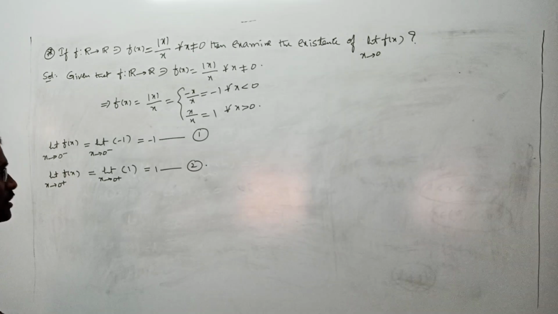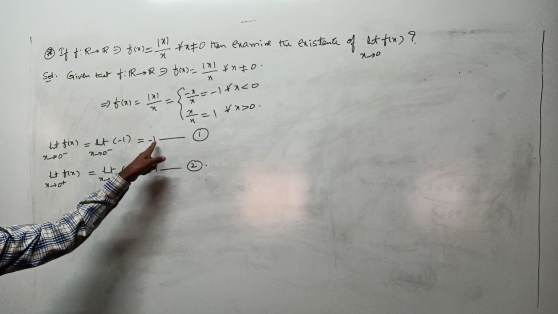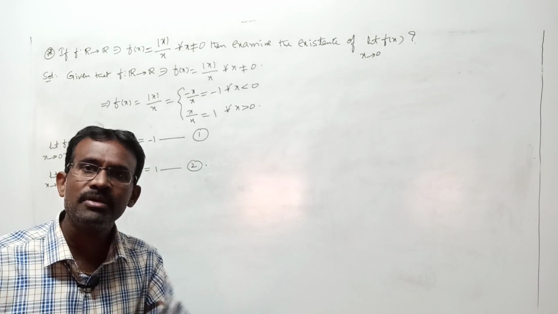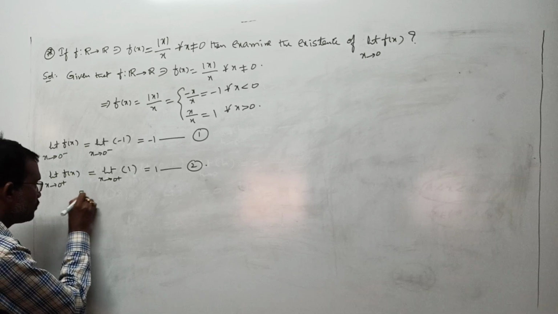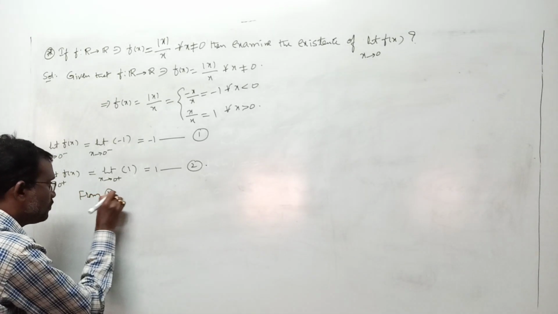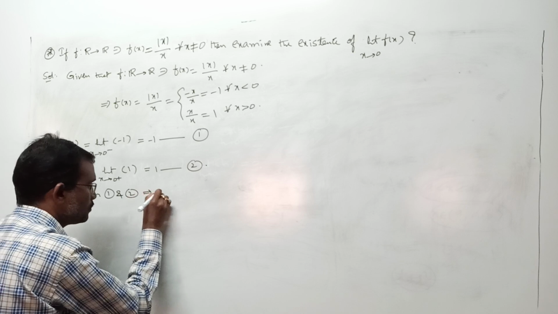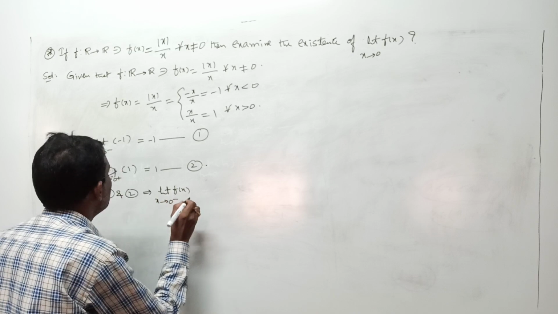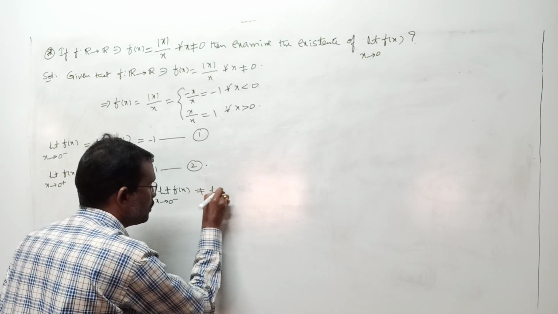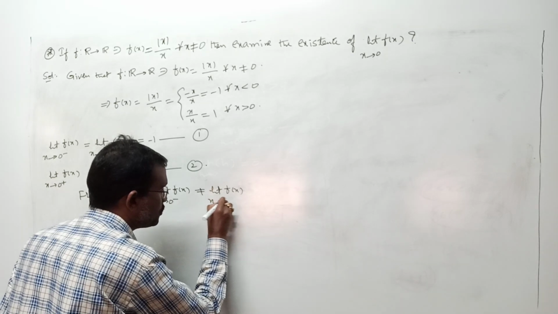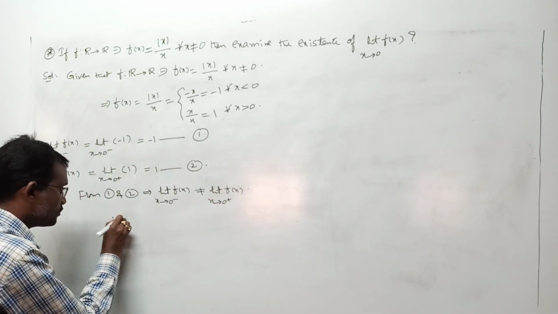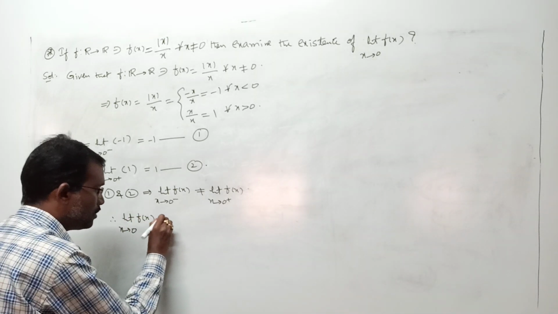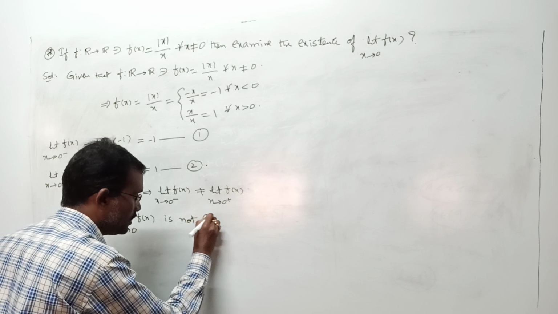Any doubt? You can look at both results. From 1 and 2, is minus 1 equal to 1? No. These two are not equal, that's why the limit of the function does not exist. Those words I am writing here. From 1 and 2 it implies limit f of x as x tends to 0 minus is not equal to limit f of x as x tends to 0 plus. Therefore, limit f of x as x tends to 0 does not exist. Anyway you can write now.